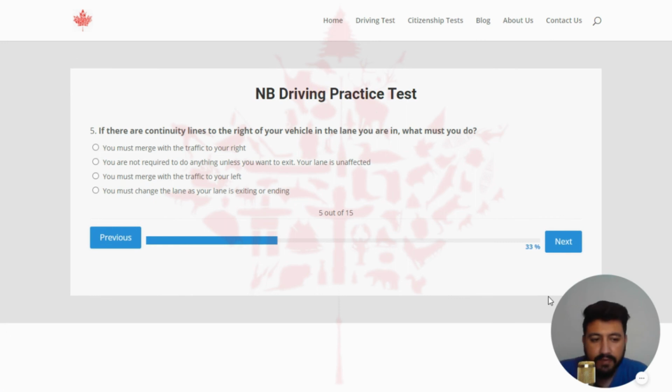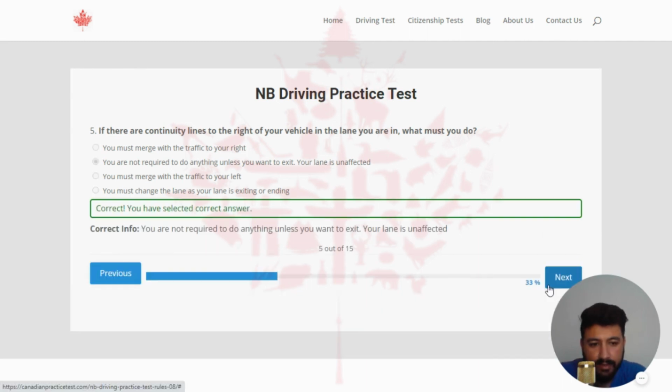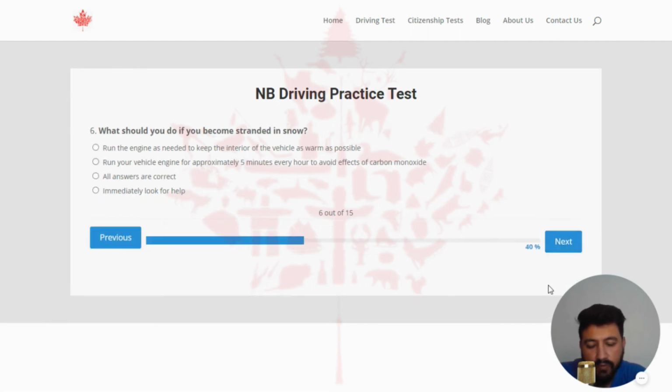And next, the fifth question is: if there are continuity lines to the right of your vehicle in the lane you are in, what must you do? The right answer to this question is you are not required to do anything unless you want to exit. Your lane is unaffected. So let's click on the second option. Next, the sixth question of the last quiz is: what should you do if you become stranded in snow? The right answer to the sixth question is run your vehicle engine for approximately 5 minutes every hour to avoid effects of carbon monoxide. So I'm going to select the second one.